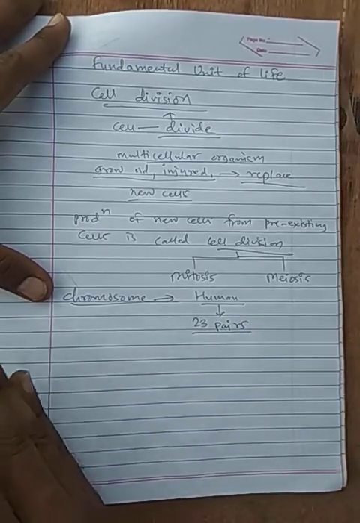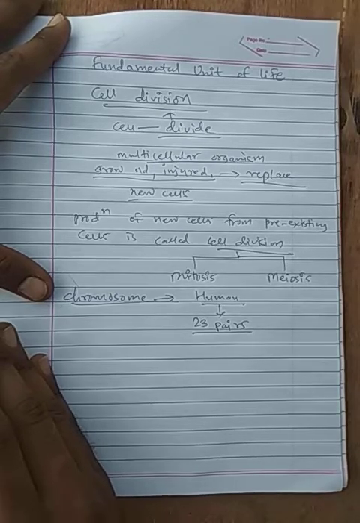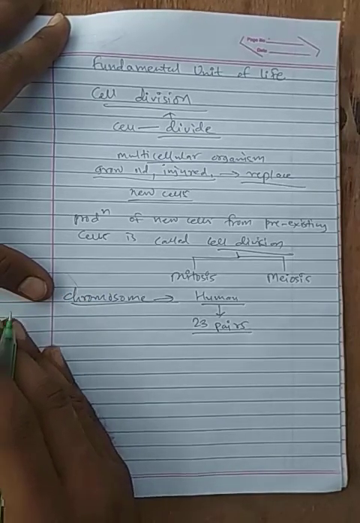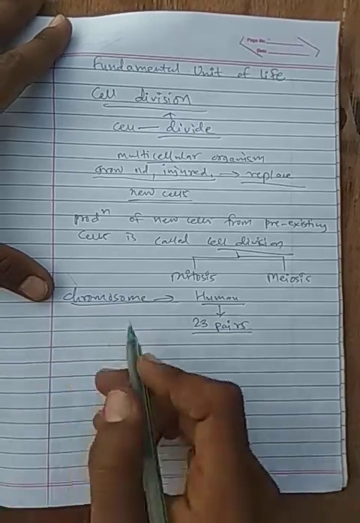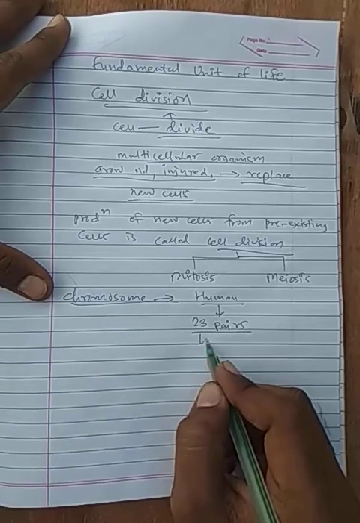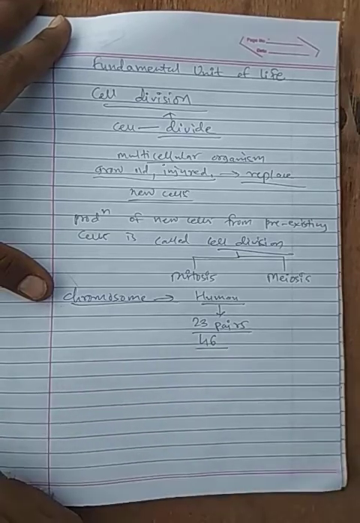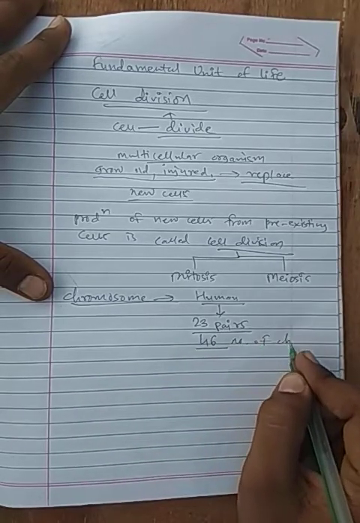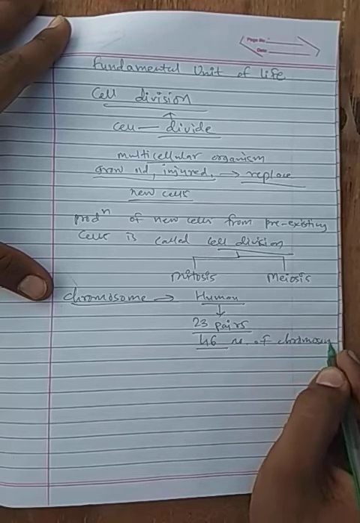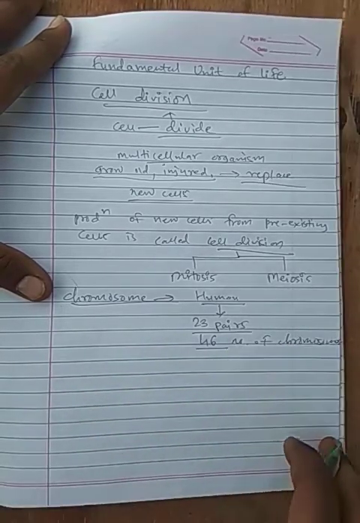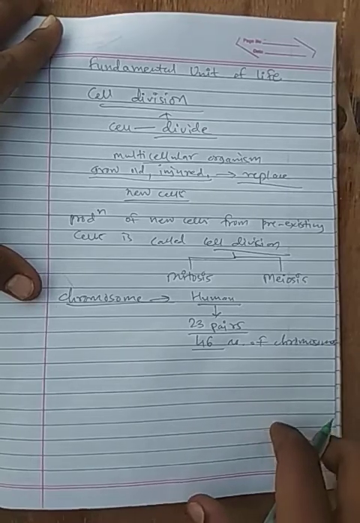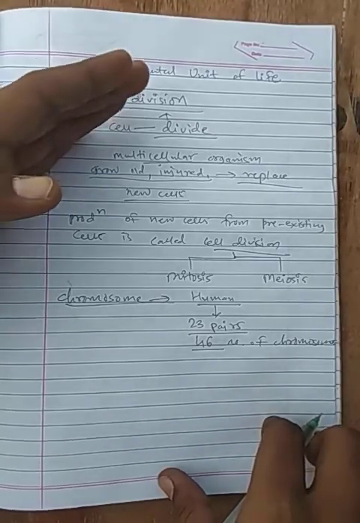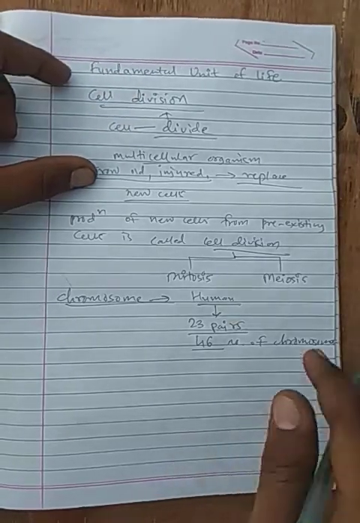Pairs means 23 chromosomes, and they have their pairs which are exactly similar to them. So there will be a total of 46 chromosomes.